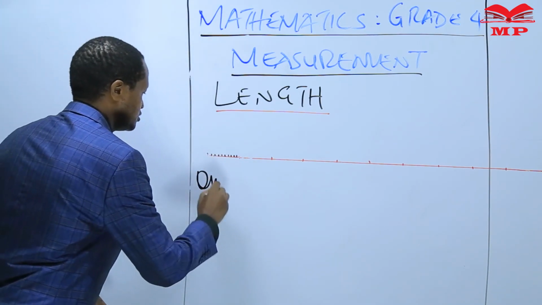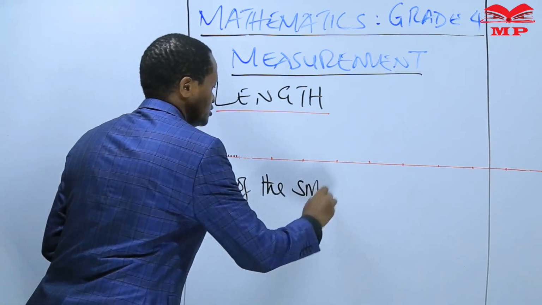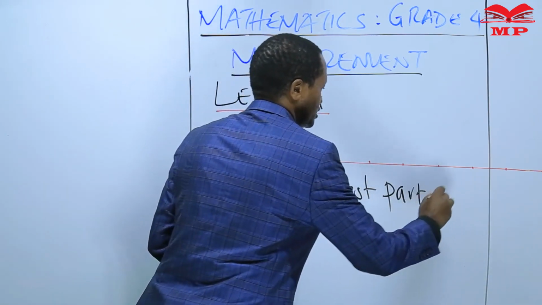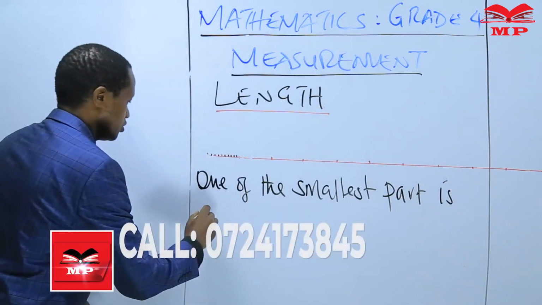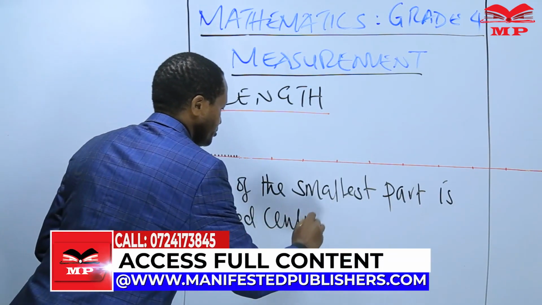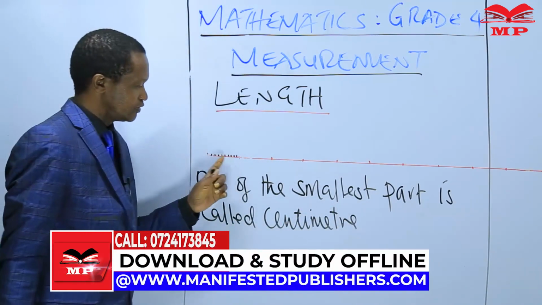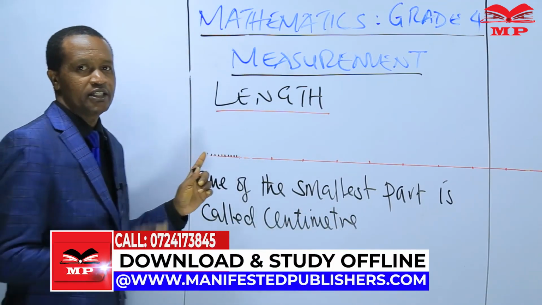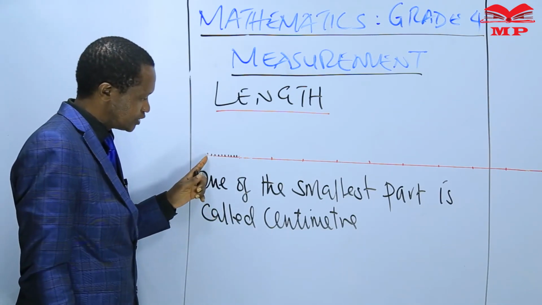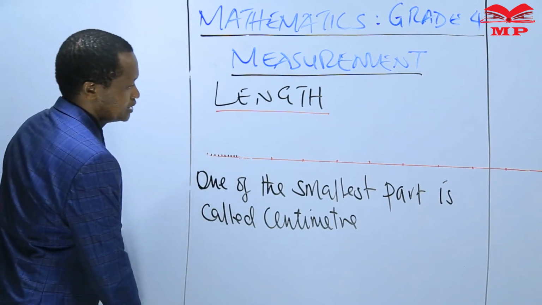One of the smallest parts is called a centimeter. One of the smallest parts is known as a centimeter. For example, from this point to this point, this is 1 centimeter.